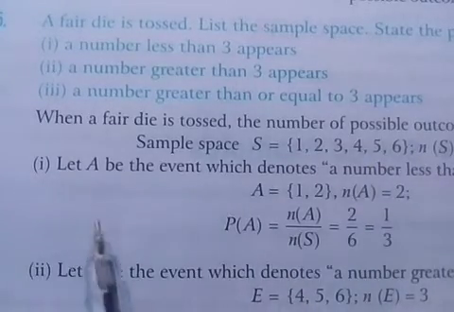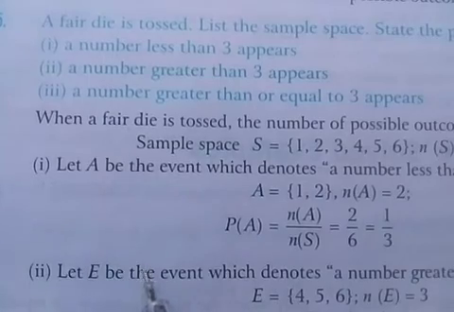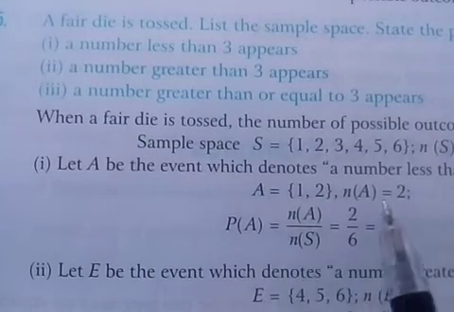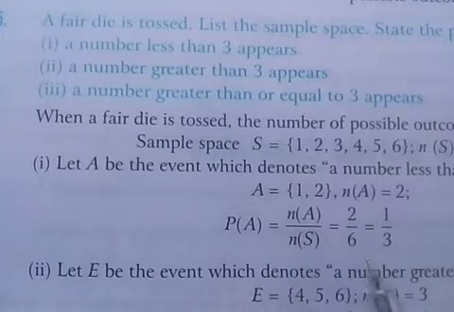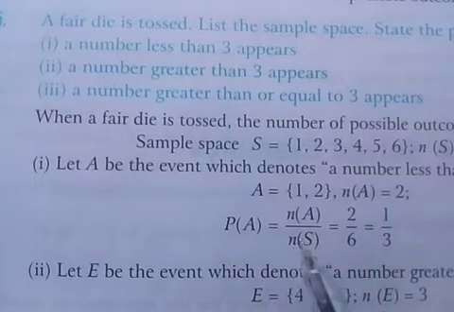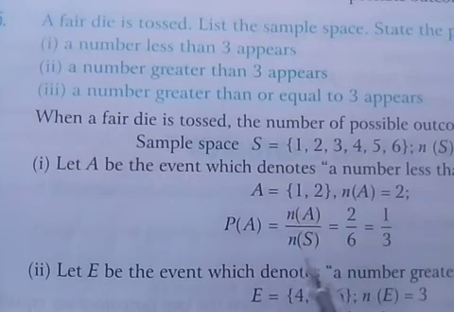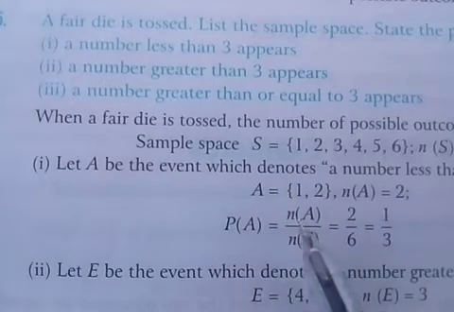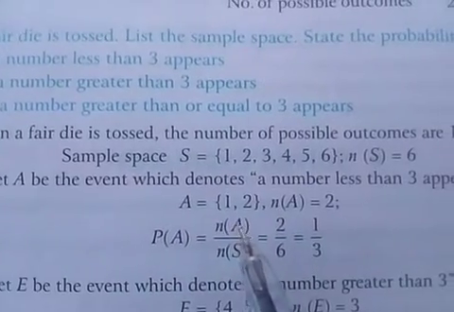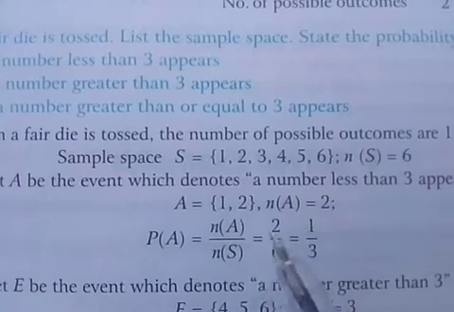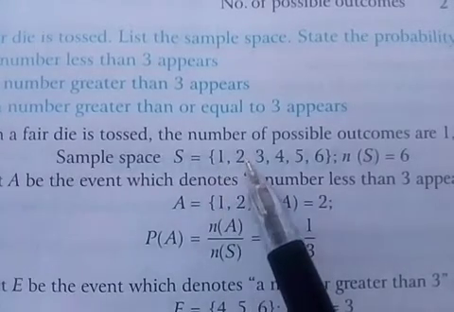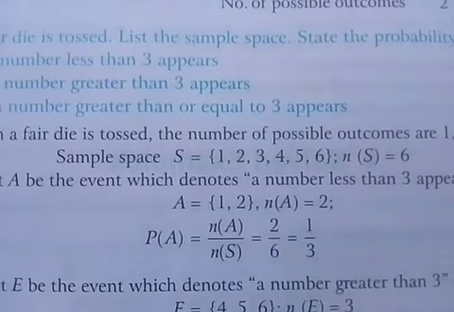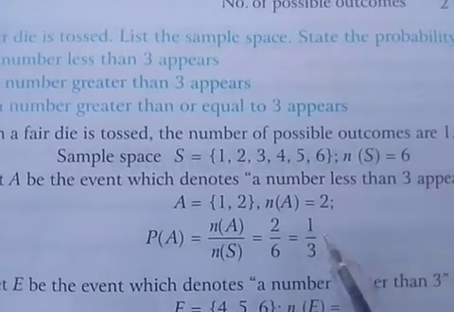First part, P(getting a number less than 3): total number in the sample space is 6 and numbers less than 3 are only 2, that is 1 and 2, so we write 2 by 6, and after simplification we have 1 by 3.